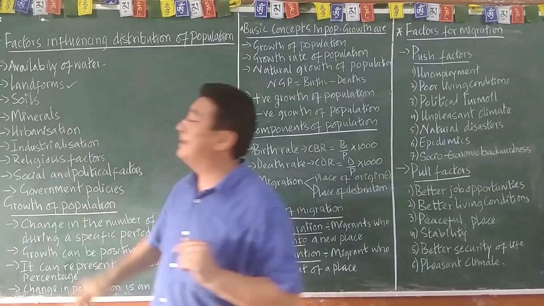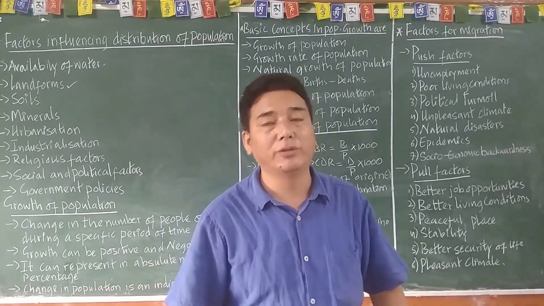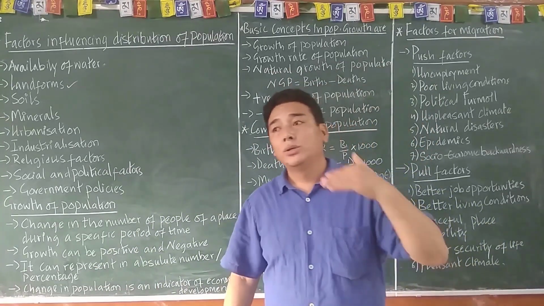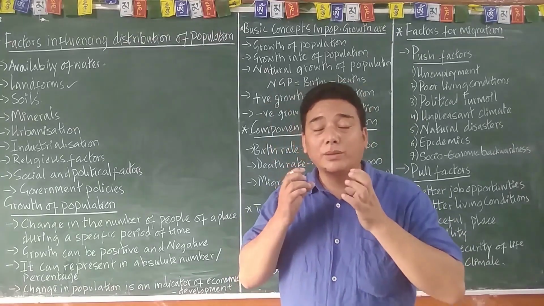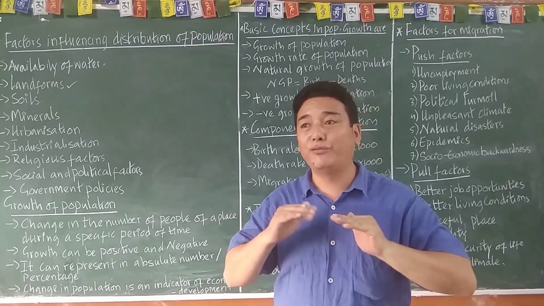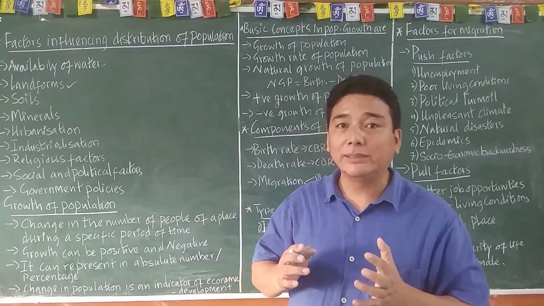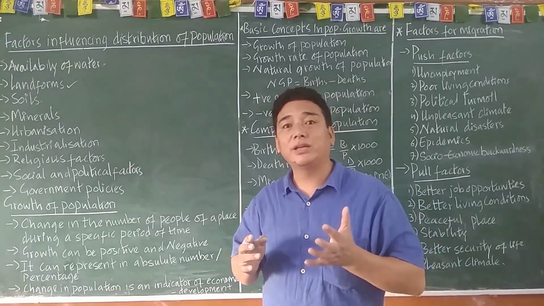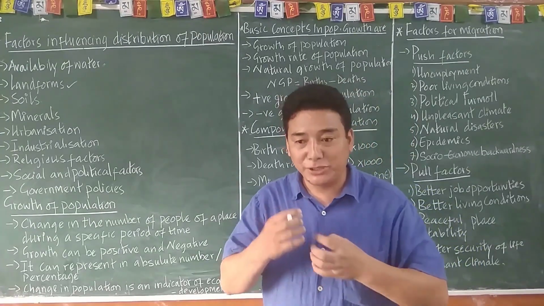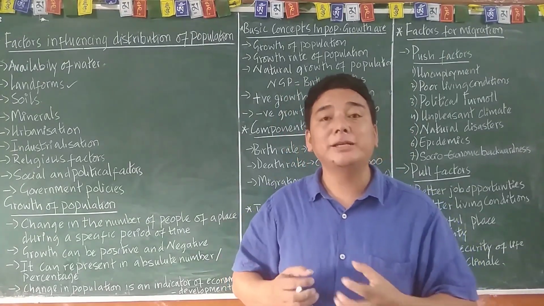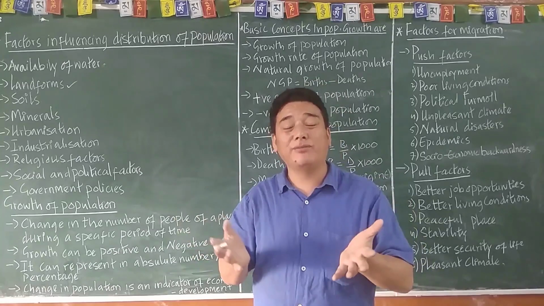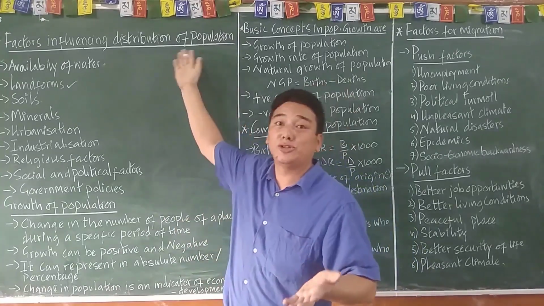And then next, landform. There are different types of landform in the world: mountain, plateau, desert, coastal area. Wherever there is a good landform, for example a plain area where mobility is easy and transportation of passengers as well as goods and services takes less time, you will find more distribution of population.